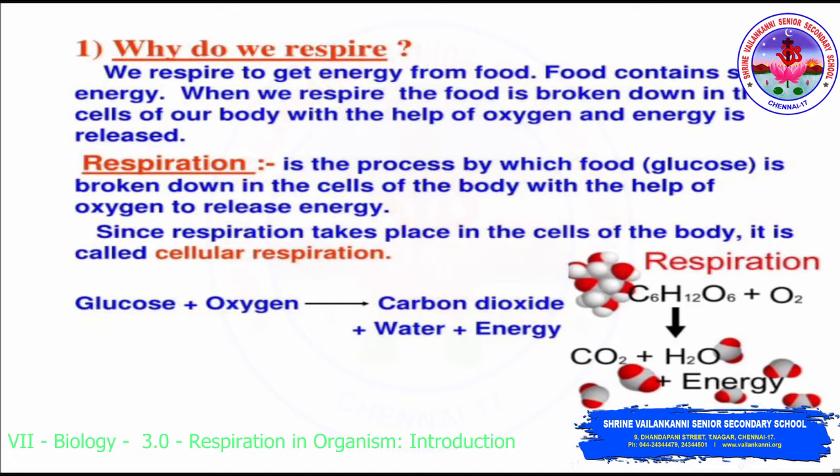Respiration. Please make a note of this definition. It is the process by which food, converted to glucose, is broken down in the cells of the body with the help of oxygen to release energy. Since respiration takes place in the cells of the body, it is called cellular respiration. So here you can see the equation: glucose plus oxygen gives carbon dioxide plus water plus energy. So when we consume food, it is broken down, the complex molecules into simpler molecules, to gain energy.